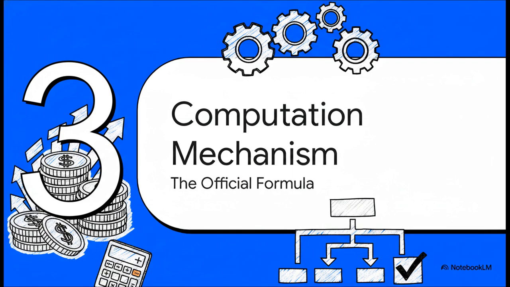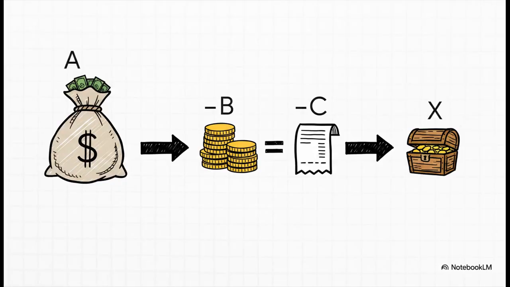So now that we know the ground rules, how do we actually calculate the gain? Let's move on to the computation part. And thankfully, the law doesn't make us guess. It gives us a very simple direct formula. And here it is, as simple as that.